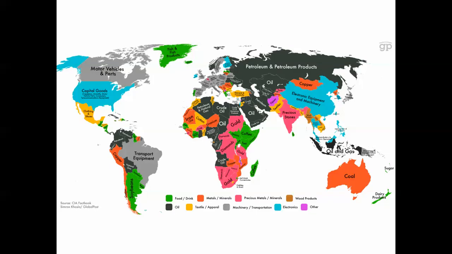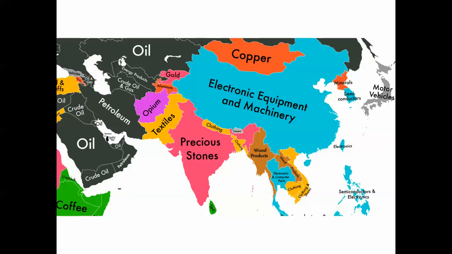So if we look at the world in terms of what different countries make, this is kind of an interesting map because what it shows is, by value, the largest single export group from a given country. For example, if you look at Brazil, their largest single component of export is transport equipment. Or if you look at Australia, the largest single export component is coal. Now, if we look at Asia, for the most part, we see kind of a mix between raw material exports.